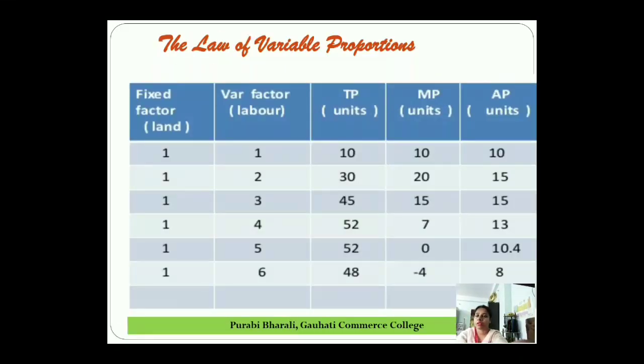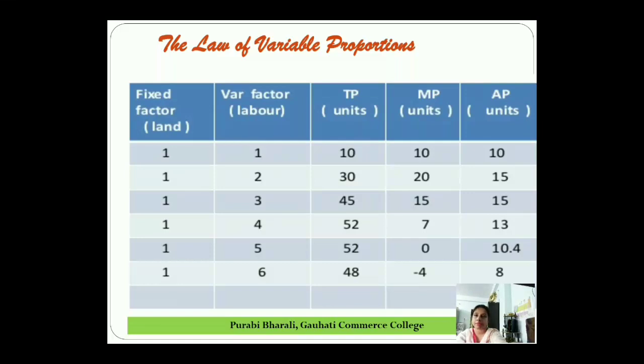You see, with the help of this table on the screen, I have given you total product, average product, marginal product with fixed and variable factor, how it changes. We have taken here fixed factor land, I mean land we have taken as the fixed factor. Variable factor we have taken labor.